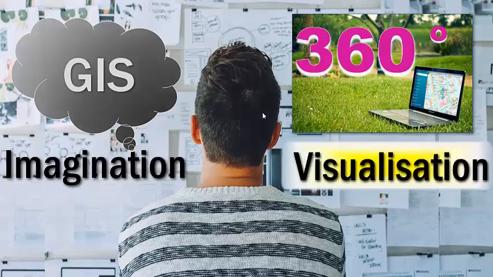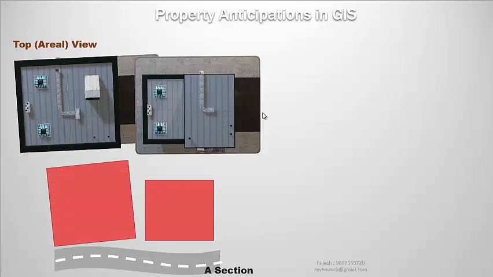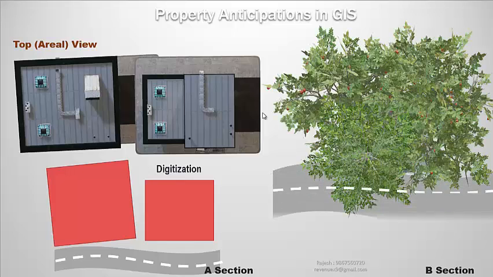We can see a building rooftop from the satellite image taken for base map creation. This is how we digitize the building in a polygon for GIS representation. Please note that shape-wise, both the buildings look identical. In section B, we can see tree canopy alongside the road. From similar type of input, we create feature digitization for GIS.